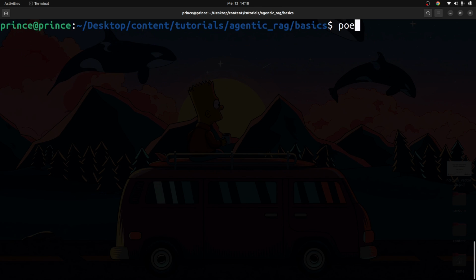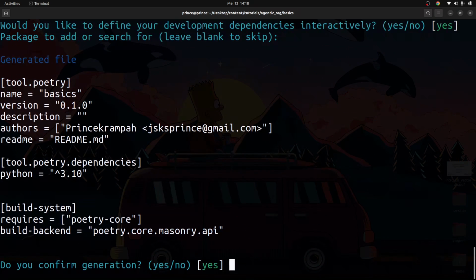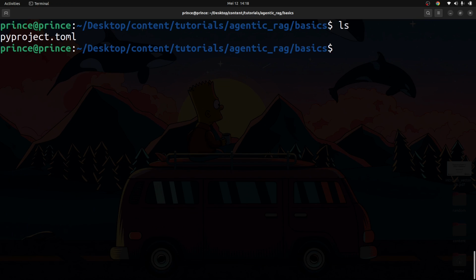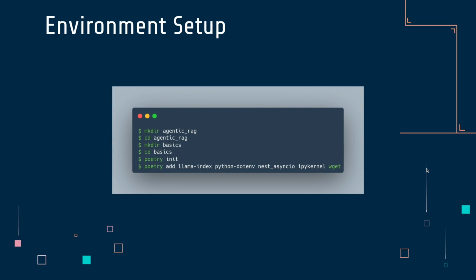And then once I'm in there, I'm going to do poetry init. I need to initialize a poetry project. And I'm just going to press enter for all this. I'm going to leave everything as default. Good. So once I have it created, if I do an ls, you can see I have a pyproject.toml file. Good. That means we are set up. So again, I have all these commands right here in case you skip any of the commands or had an issue, you can always pause the video and type this out at your own pace.